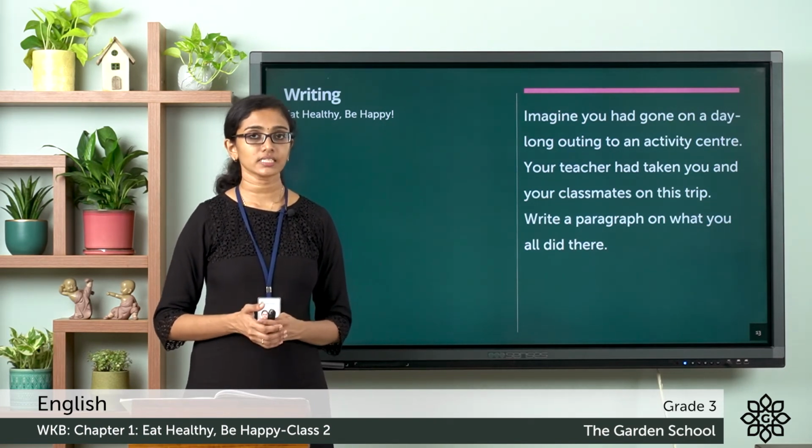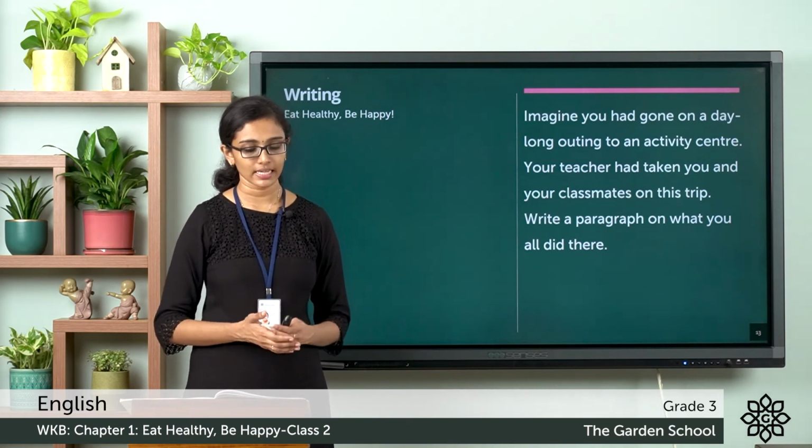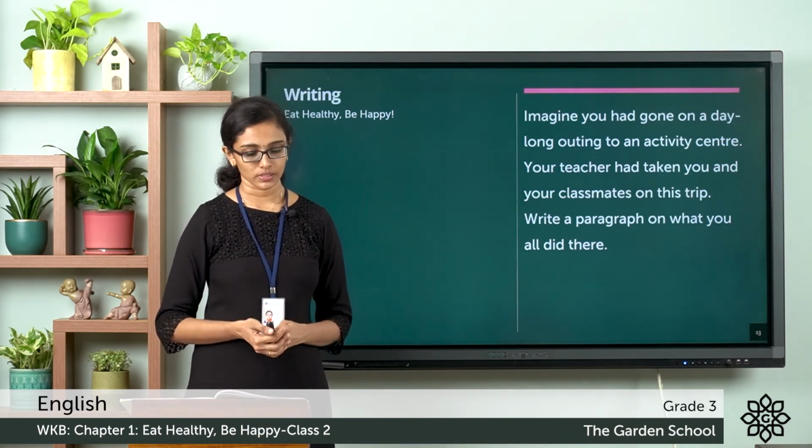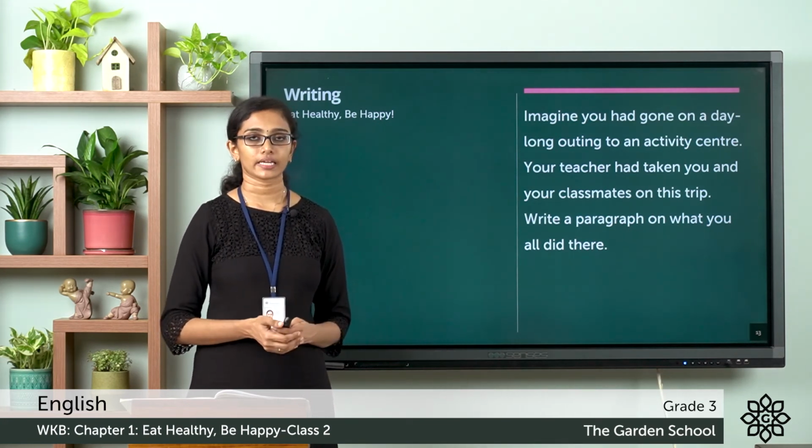So the last sentence concluded the paragraph. I enjoyed my stay in the hills and look forward to my next visit. So this is a sample of how to write a paragraph.